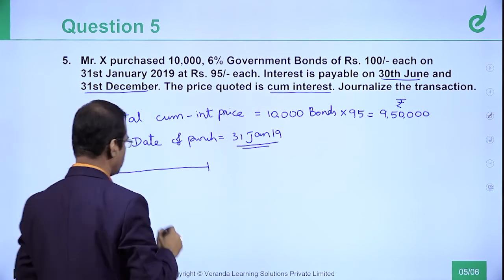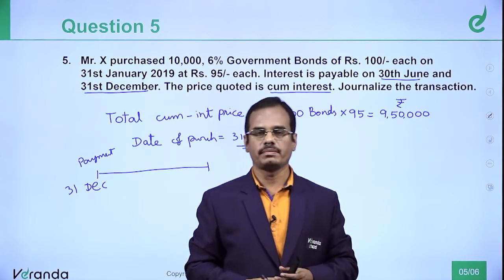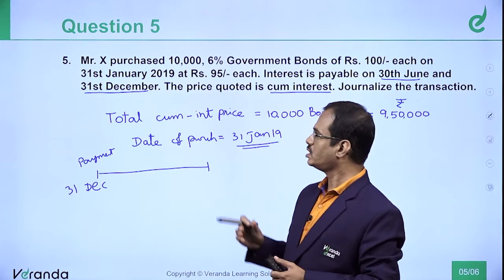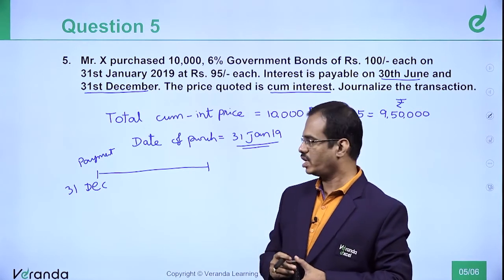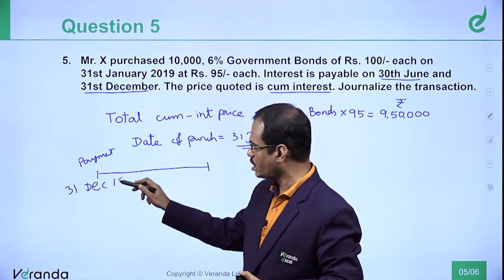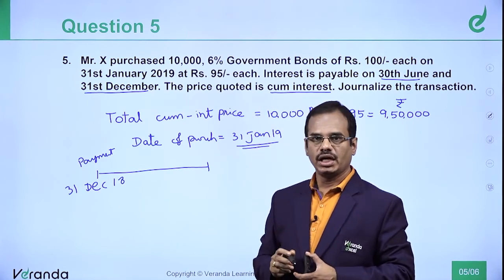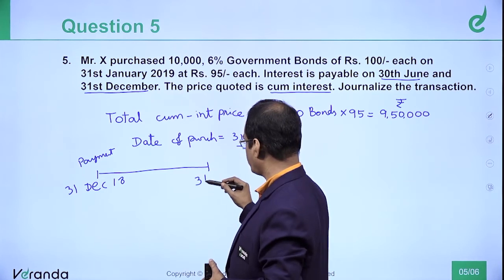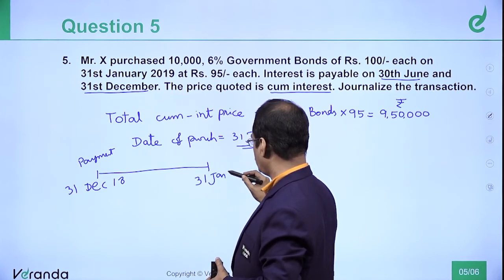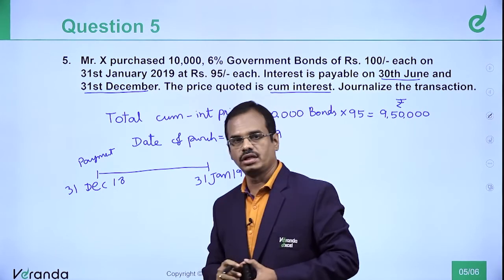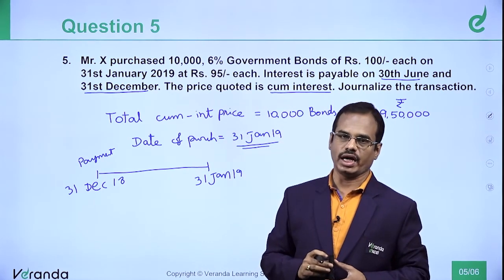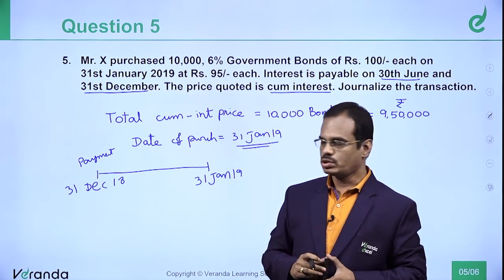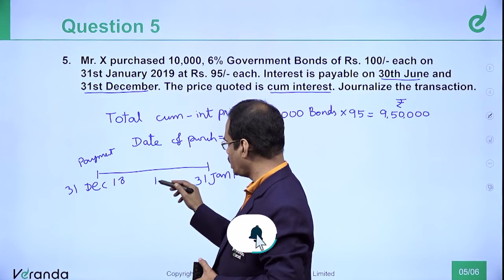31st December they would have paid. Now the next date, 31st January. This should be 31st December 2018. And the date of purchase of these bonds is 31st January 2019. That is the date on which the purchase takes place. So there is a gap of 1 month.